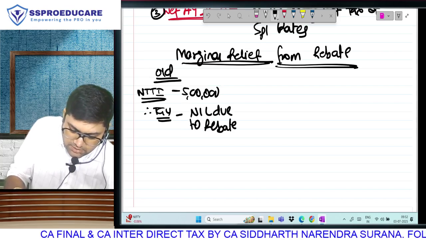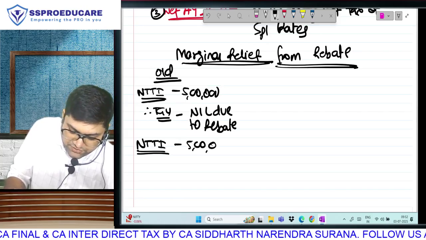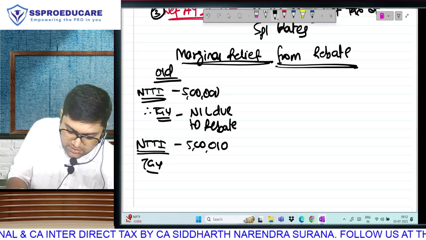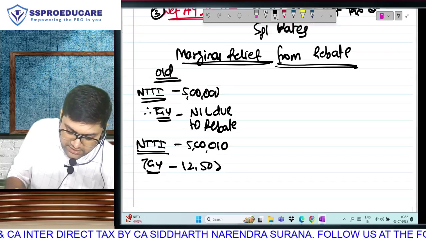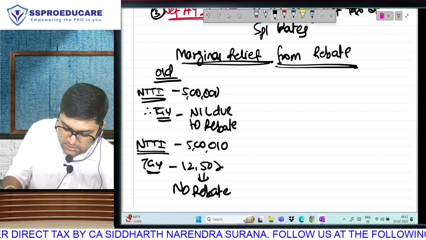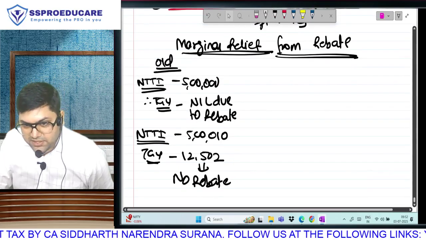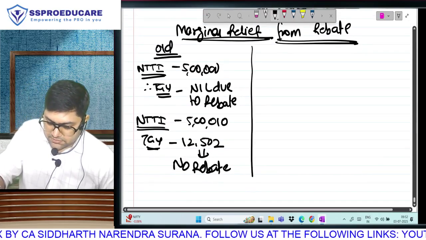Correct? But if my NTTI is 5 lakh and 10 rupees, my tax will be 12,502 because I will not be getting any rebate. Correct? We've studied this.